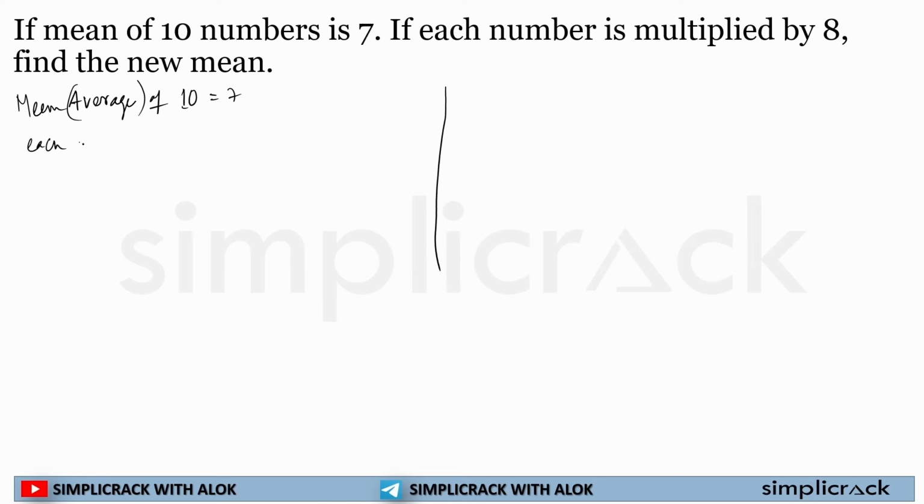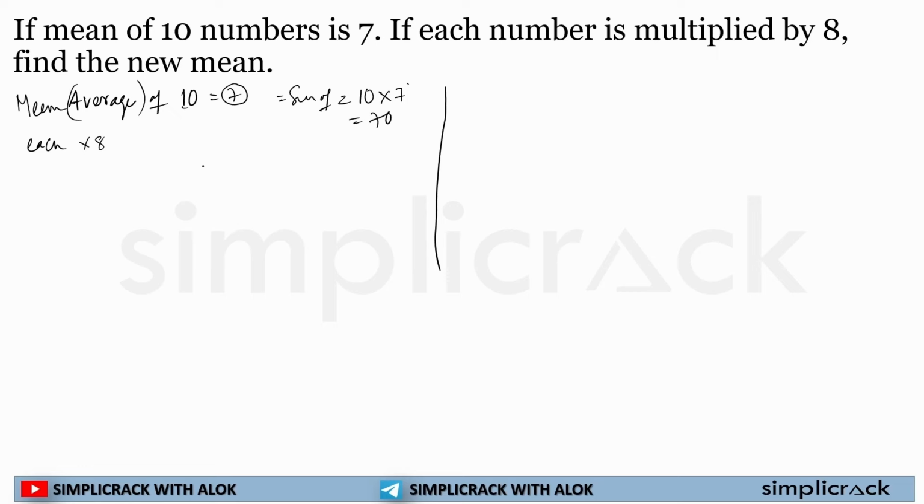Each number will be multiplied by 8. So there are 10 numbers and their average is 7, so the sum of all numbers will be 10 multiplied by their average, that is 70.